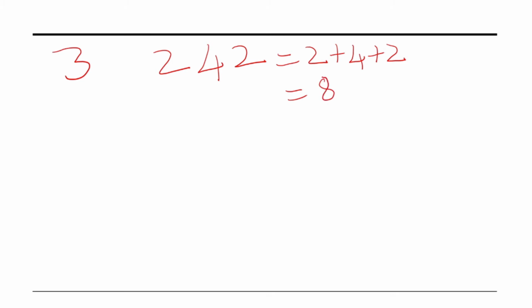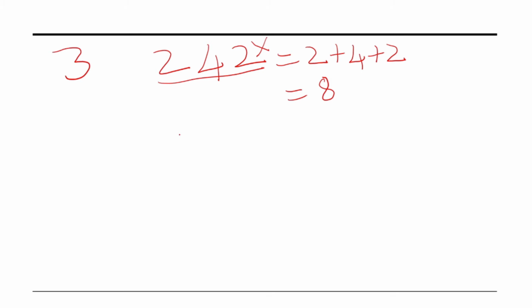Now we have to see whether the sum of the digits of the number is divisible by 3 or not. If it is divisible by 3, then this given number is divisible by 3. Here the sum of the digits 2, 4 and 2 is 8, which is not divisible by 3. Hence 242 is not divisible by 3.